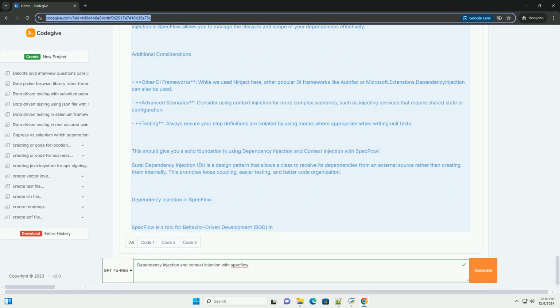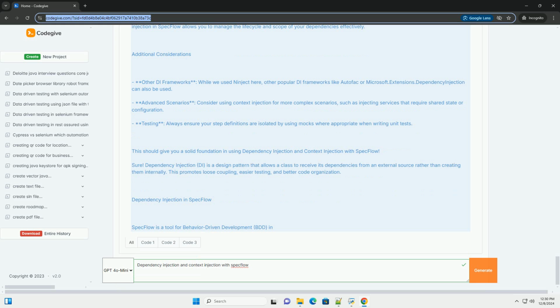4. Use dependency injection in step definitions. Now, you can inject your services into your step definitions. Using TechTalk.SpecFlow. Binding. Public class MySteps. Private readonly IMyService _myService.